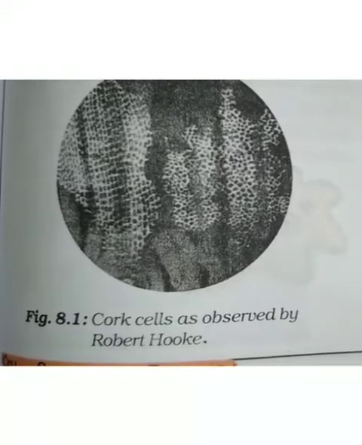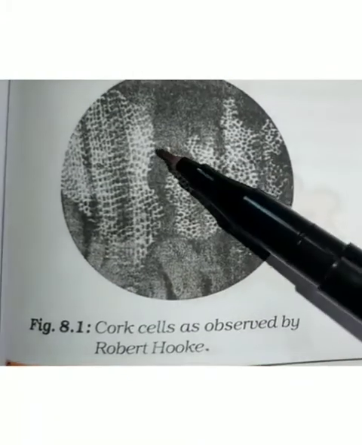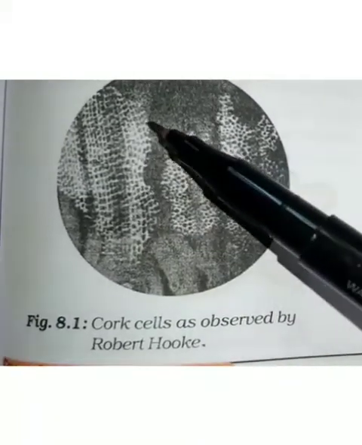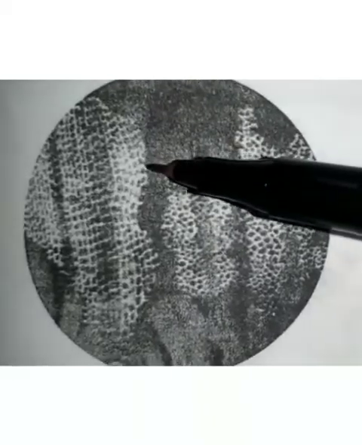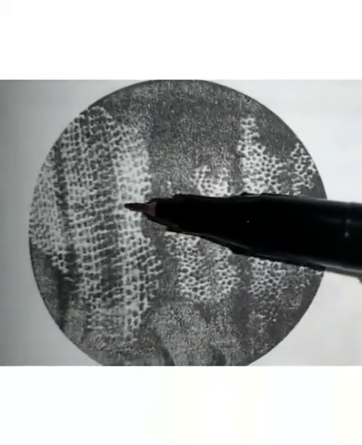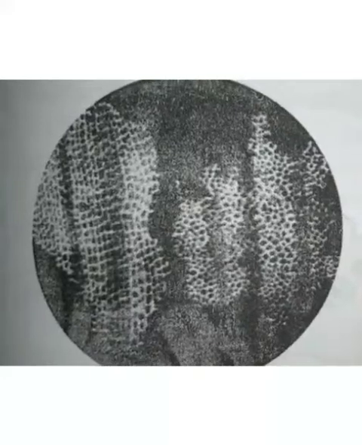So when he observed that, he noticed a partition like boxes or compartments in the cork slice. Here you can see. So how is it looking? It just looks like compartments in the cork slice. And he called each compartment, each box, a little room. So in Latin, cell is nothing but a little room.